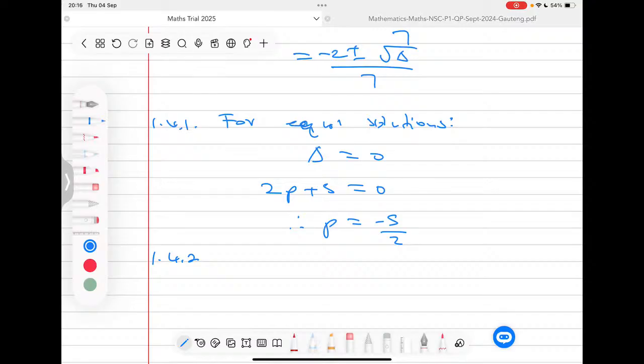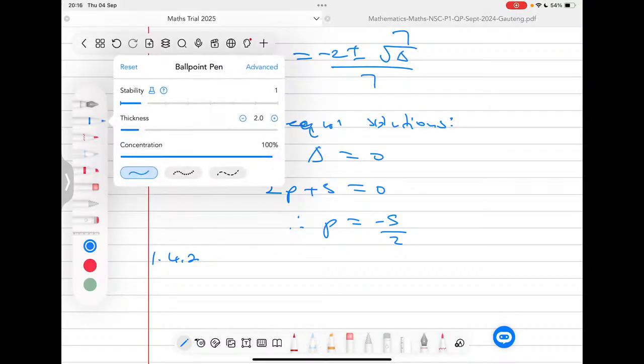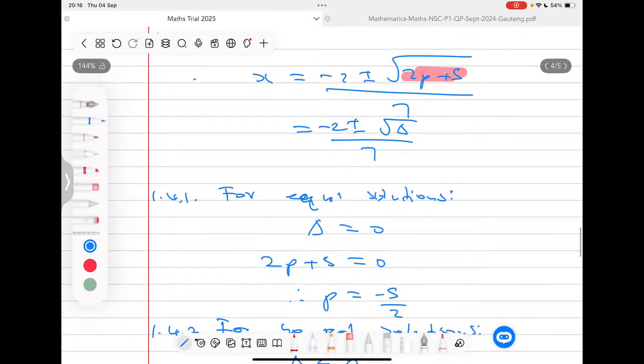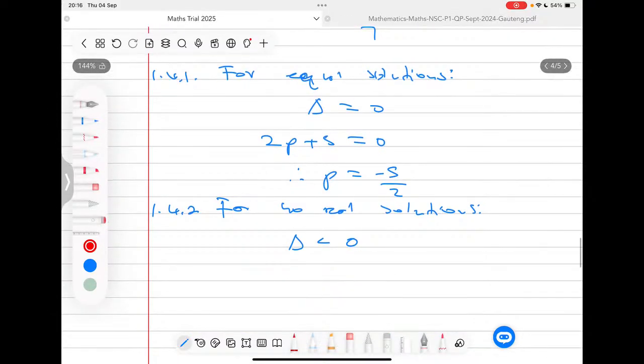So that means here I will say, if you're looking at a situation where there are no real solutions, our discriminant should be negative. If this part here that has the square root becomes negative, the whole thing will be undefined, and it means we don't have real solutions. We don't have an answer. You know, when you press it on a calculator, it will be undefined, and that means we don't have a solution to this.